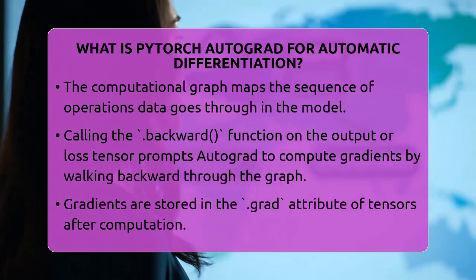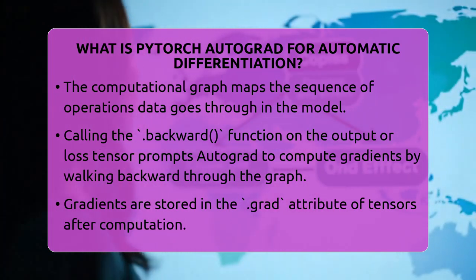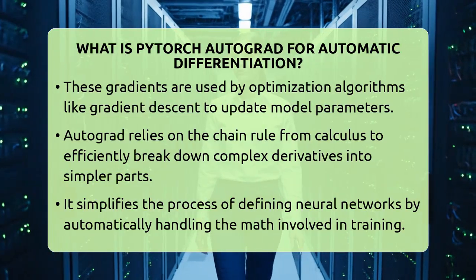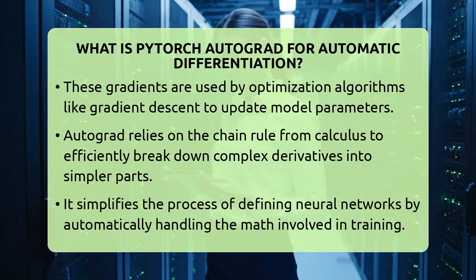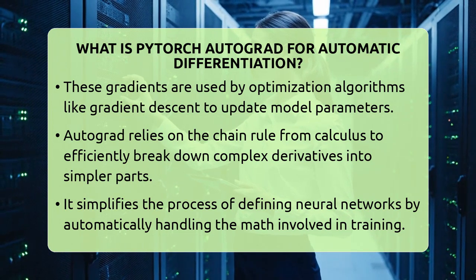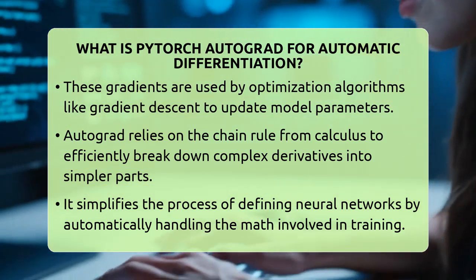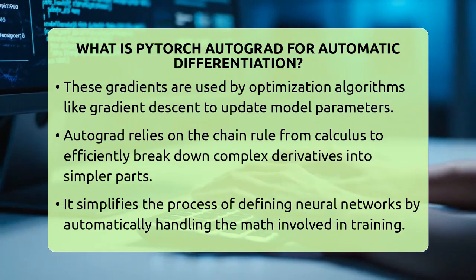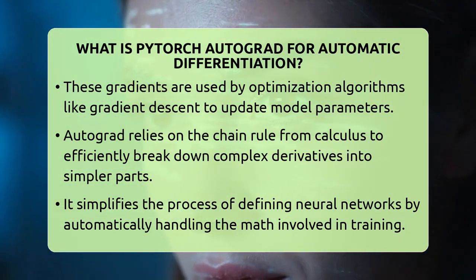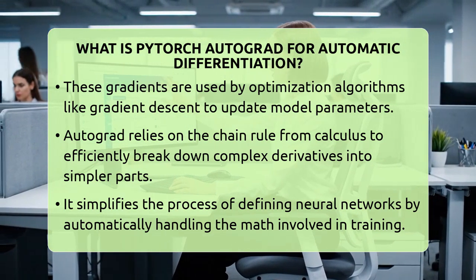Autograd relies on the chain rule from calculus, which breaks down complex derivatives into simpler parts. This makes the process both fast and precise, much better than approximating derivatives with numerical methods. Using Autograd simplifies the process of defining neural networks and other machine learning models. You just specify your model architecture and loss function, and Autograd handles the math behind the scenes.